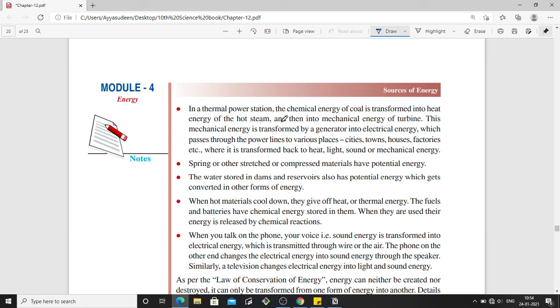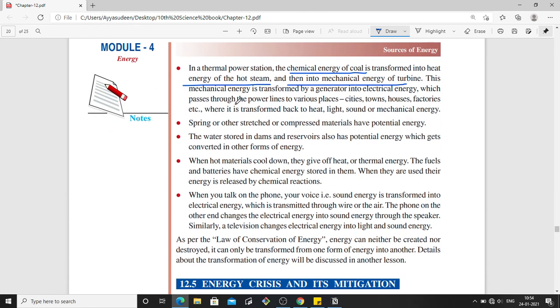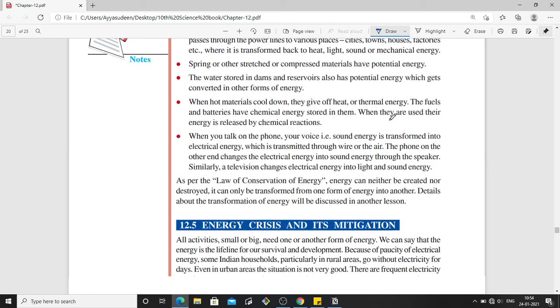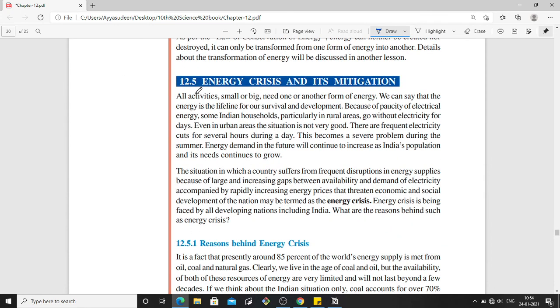So in the thermal power station, chemical energy of coal is transformed into heat energy in the hot steam, and then the hot steam is converted into the mechanical energy of the turbine. So there are many examples they have given here of how one form of energy will be converted into a different form of energy. And the next one is energy crisis and its mitigation.